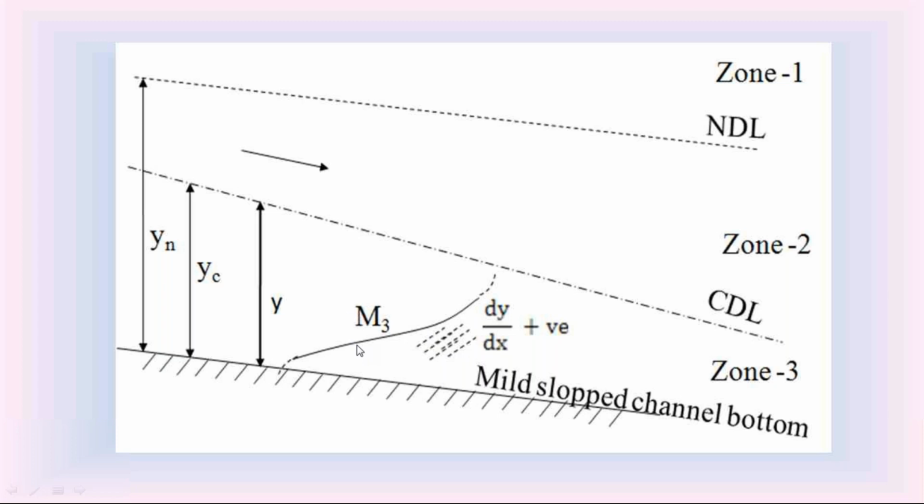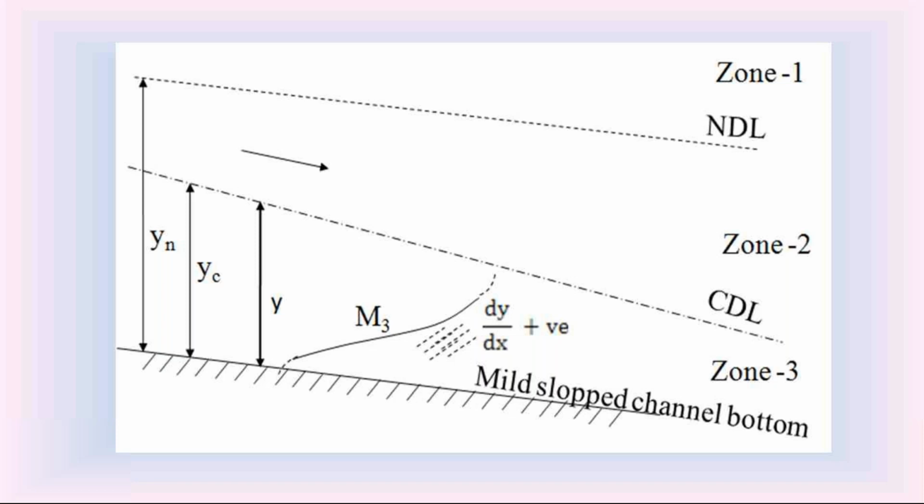So we completed the characteristics of M1, M2, M3 water surface profiles in mild slope channel. M1 is a rising water surface profile. It is called backwater curve. M2 is a falling water surface profile. It is called drawdown curve. M3 is a rising water surface profile. It is also called as backwater curve.